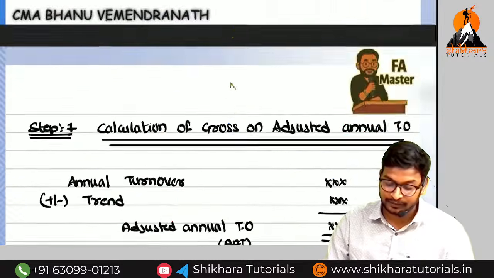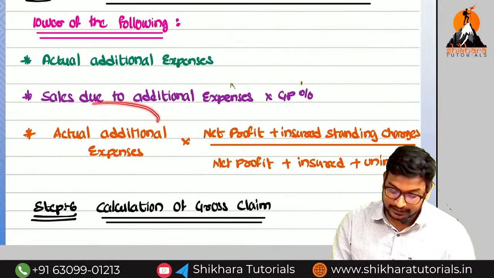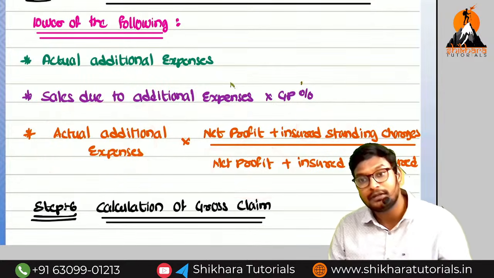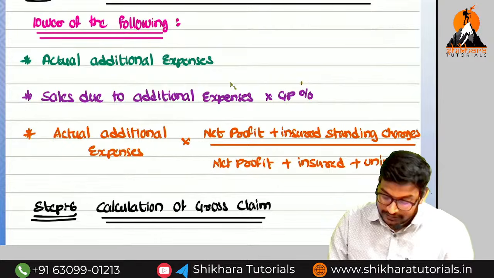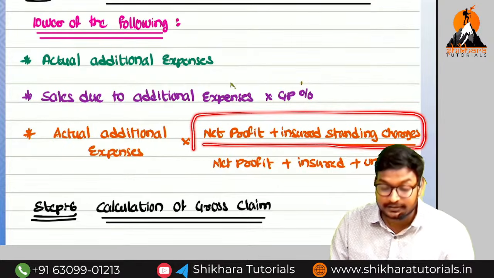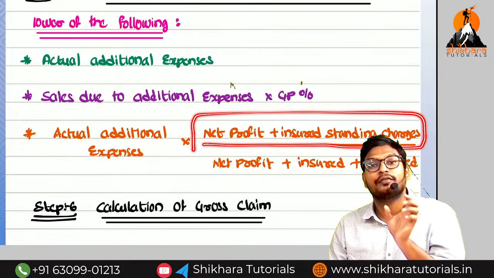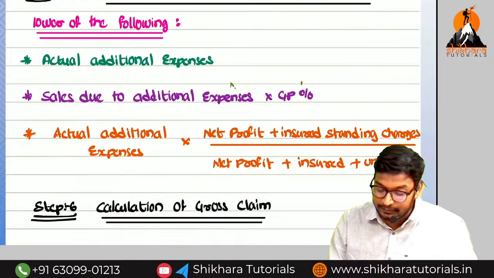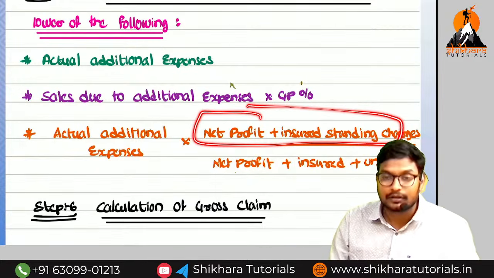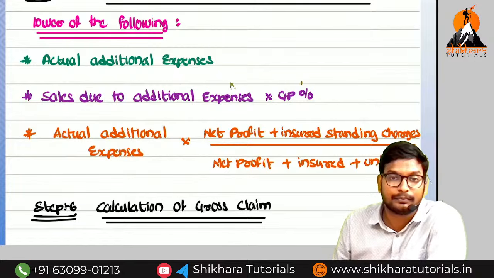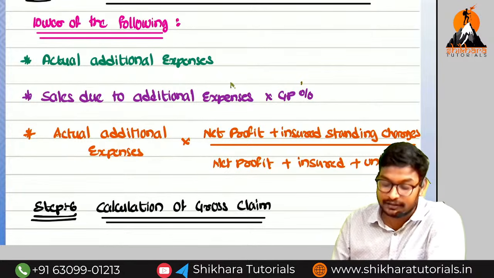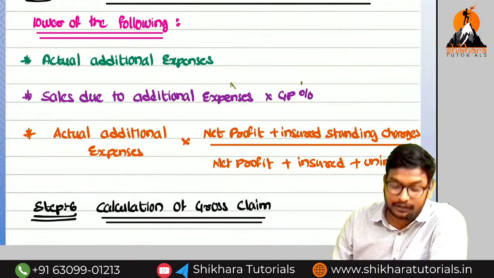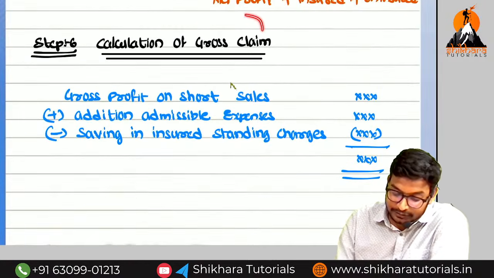What is the formula? The formula is additional expenses into net profit plus insured standing charges, divided by net profit plus insured plus uninsured. This net profit plus insured standing charges is also called gross profit on AAT. But ultimately we are going to compare with which thing? Gross profit on AAT only. What is the meaning of AAT? Adjusted annual turnover. So next we need to see the gross claim.